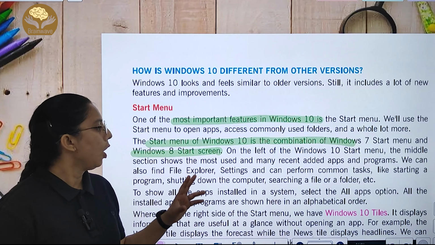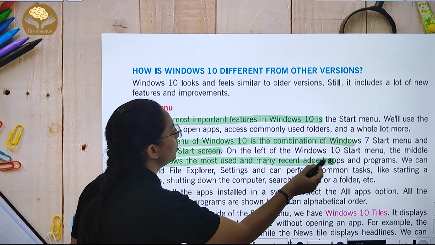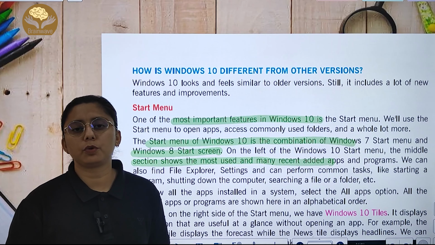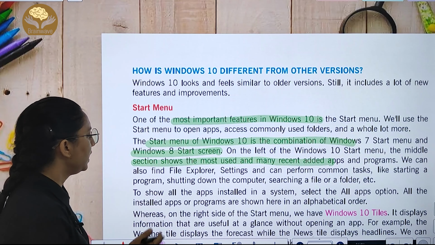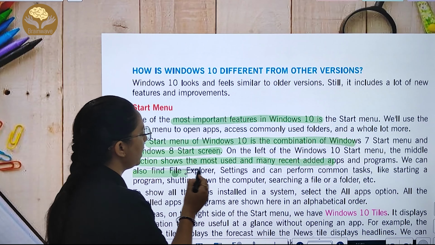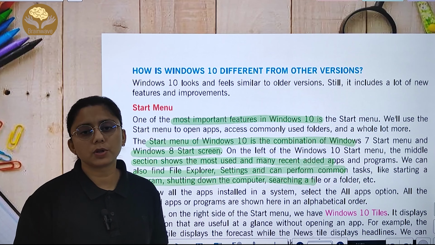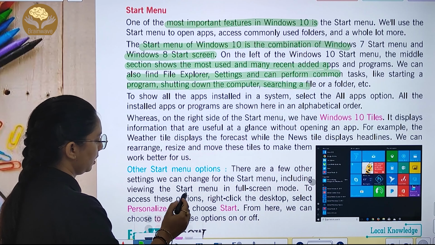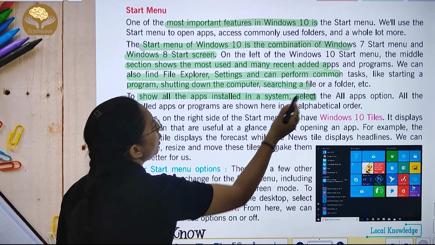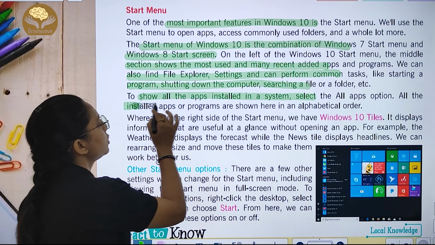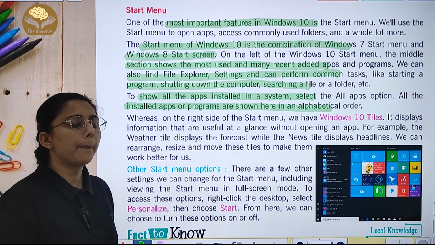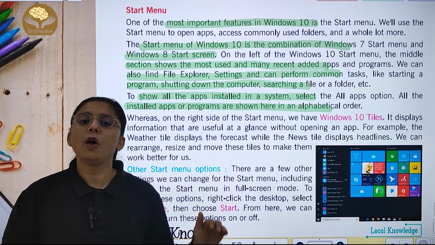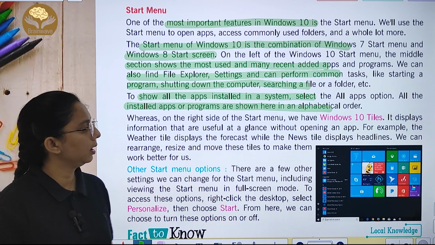On the left of the Windows 10 Start menu, what is there? The menu. And the middle section shows most used and recent apps and programs, the ones you have used the most. We can also find File Explorer and Settings and perform command tasks like starting a program and shutting down. If you want to search for any file or folder, you can do it here. To show all the apps installed in the system, select the All apps option. All installed apps or programs are shown here. All the apps that are installed will be shown to you in alphabetical order.